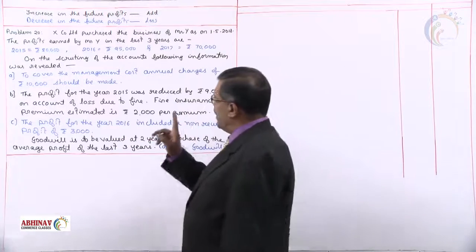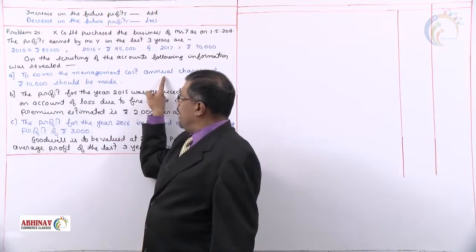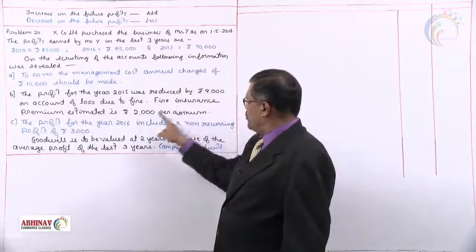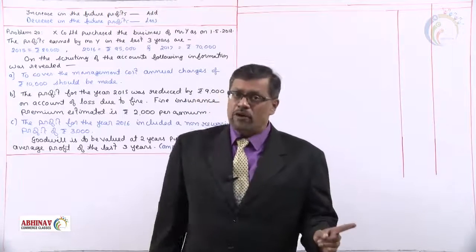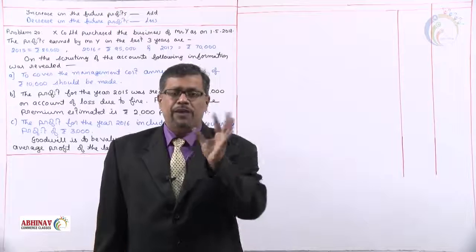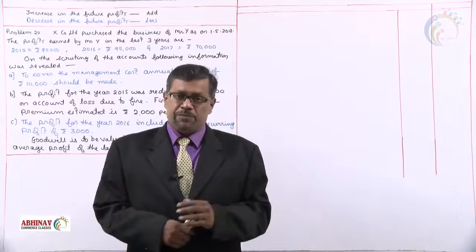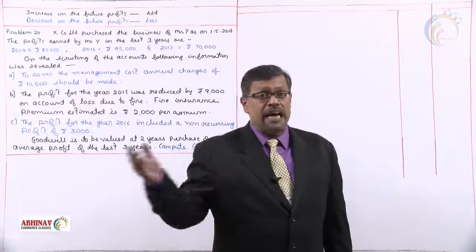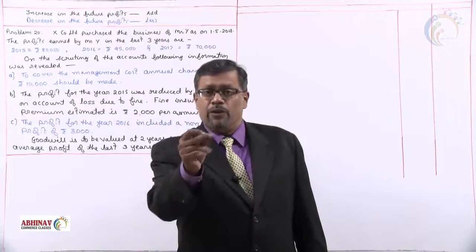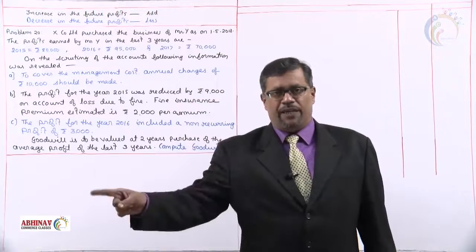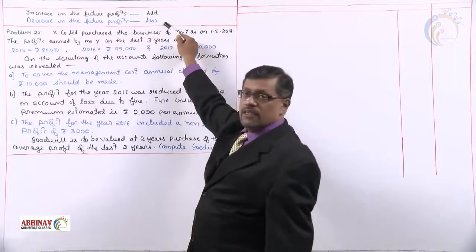If you can observe, here we have 2 annual charges. One is management cost of 10,000, which is annually being paid, and a fire insurance premium of 2,000 per annum. That means every year 10,000 management cost and 2,000 fire insurance we have to pay. When you pay that every year, it becomes a recurring expense. It becomes a revenue expense. When you pay recurring expense, as we have learned, recurring expense means we pay the expenditure every year. What will happen to the profit every year? Naturally, when you pay the expenditure, profit every year will decrease. Decrease in the future profit will be less.